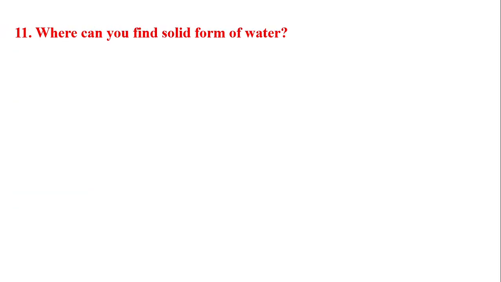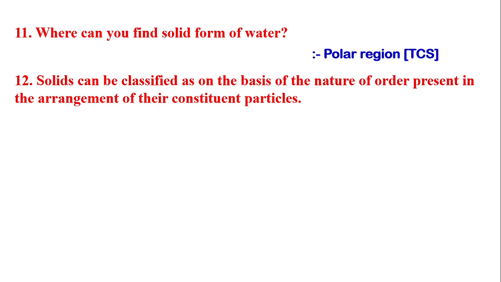Next question is, where can you find the solid form of water? The answer is polar region. Next question is, solids can be classified as dash on the basis of the nature of order present in the arrangement of their constituent particles. The answer is crystalline or amorphous.